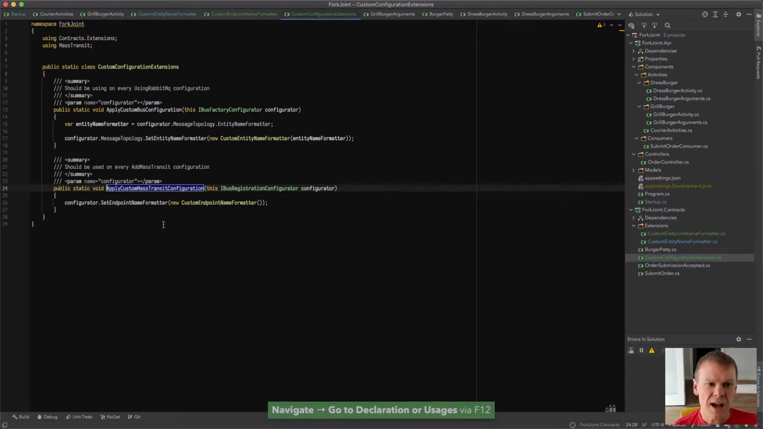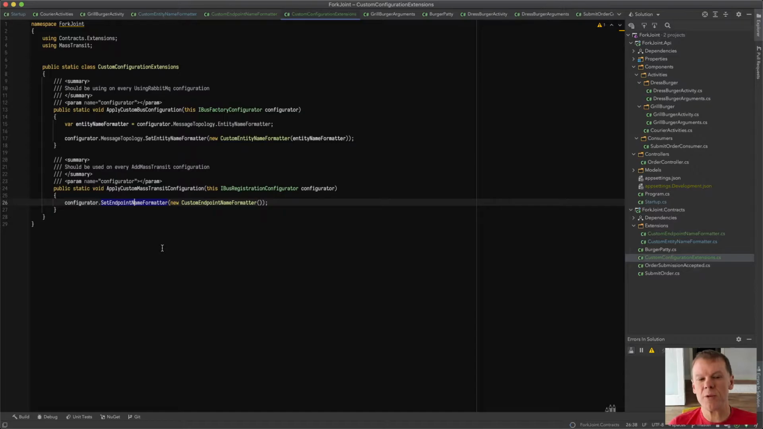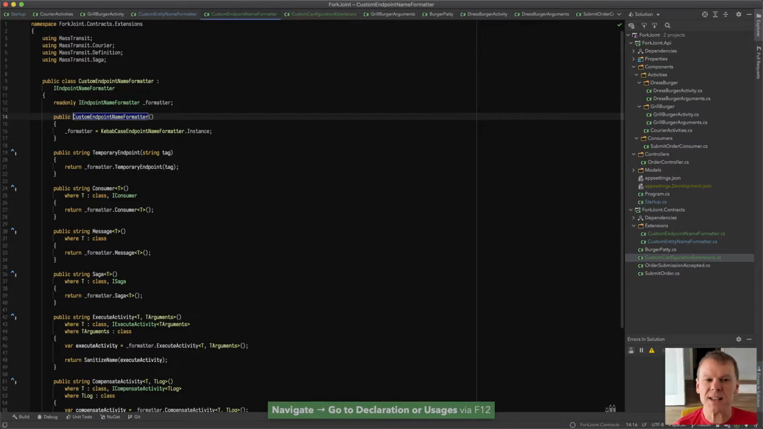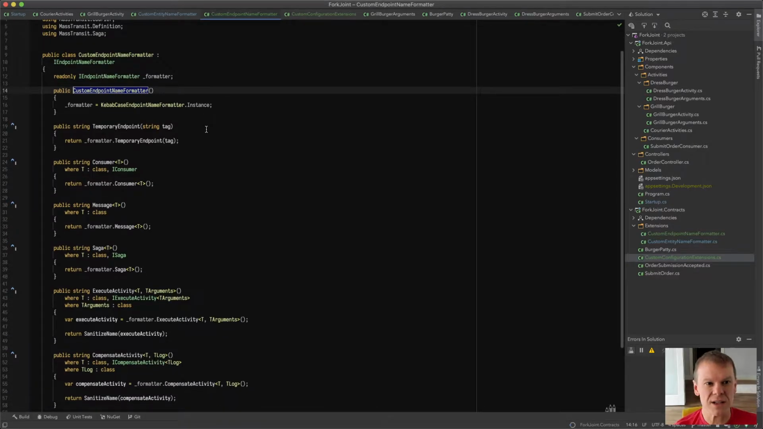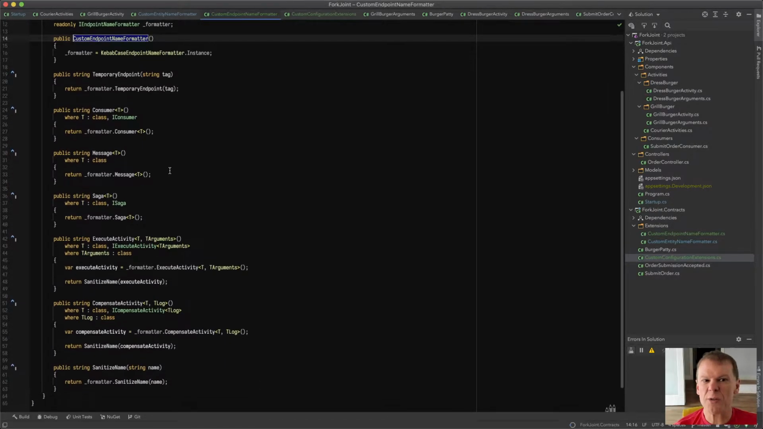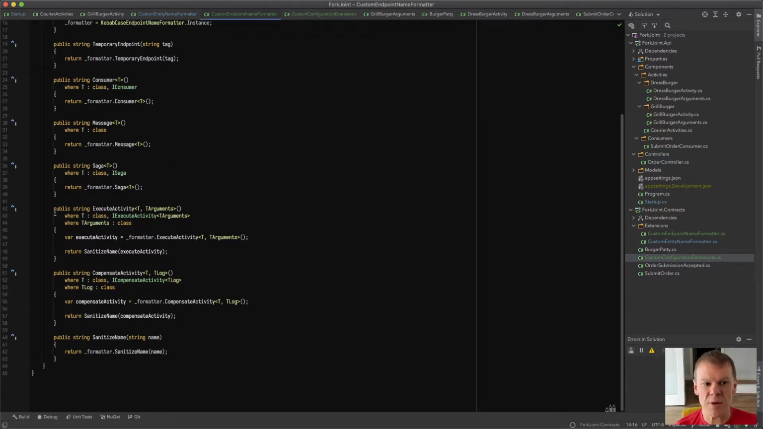Inside here, I set a custom endpoint name formatter. I was using the kebab case formatter out of the box, but I thought to myself, I can fix that. These extension points exist for a reason. So I put the existing formatter inside of my class here, and then I'm just overriding some of this stuff. For these 2 cases, I'm overriding the execute and compensate activities. By default, we don't sanitize the name on these after the suffix is added. I just added a call to sanitize name, because any underscores, it's going to convert them to dashes. So that'll give us a nice clean thing in the broker.